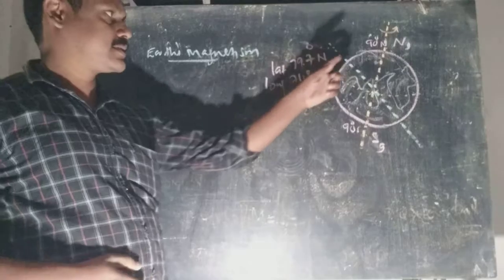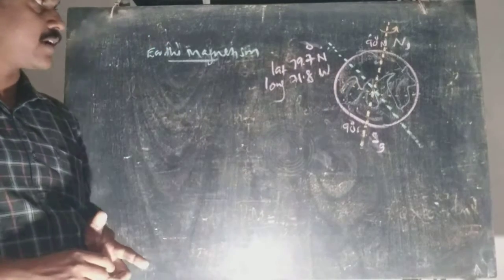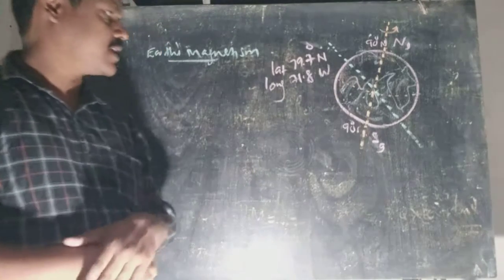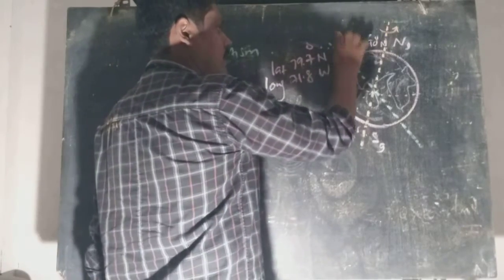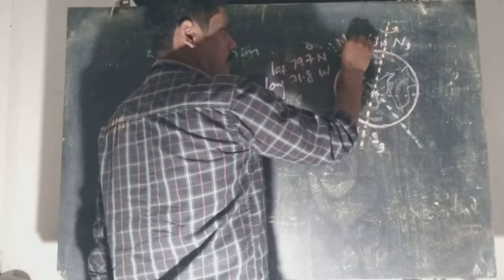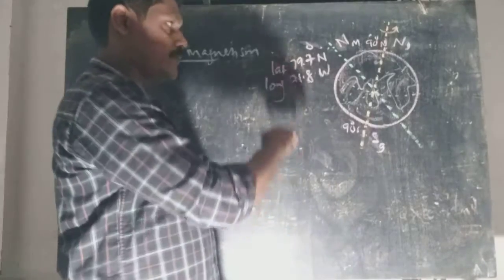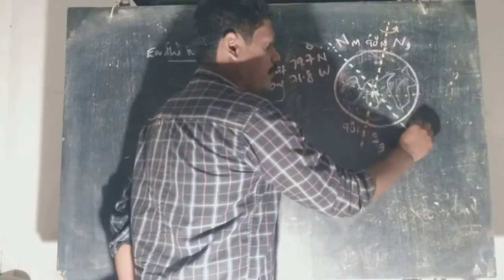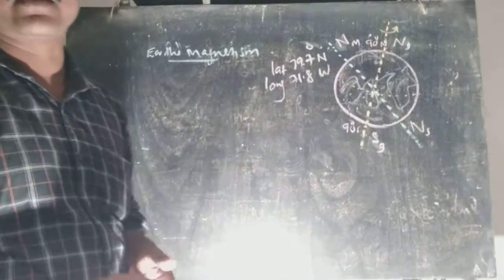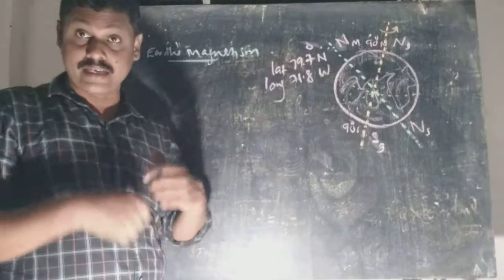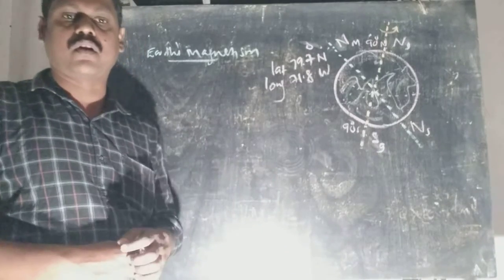So at this we can locate the magnetic pole, the magnetic north, and vertically opposite which we have magnetic south. So from this it is very clear that the magnetic north and geographic north do not coincide.